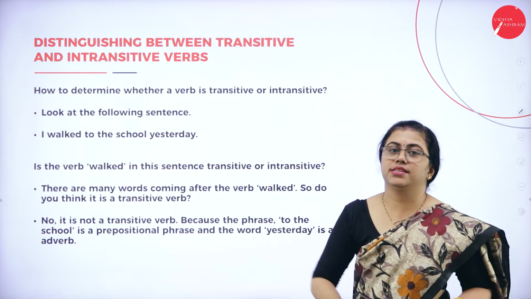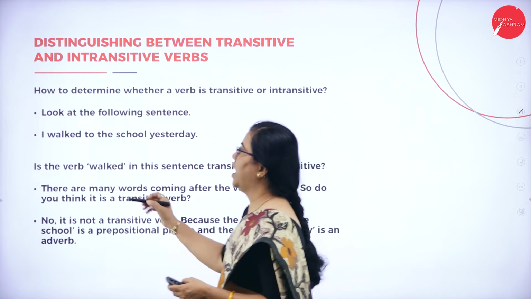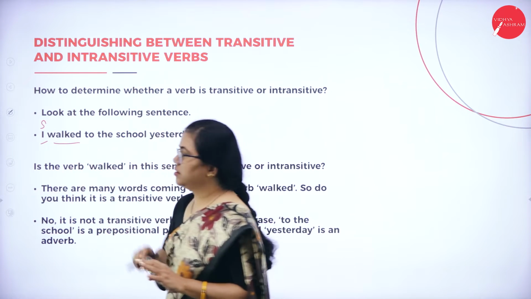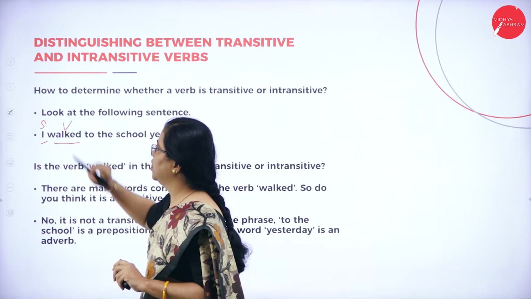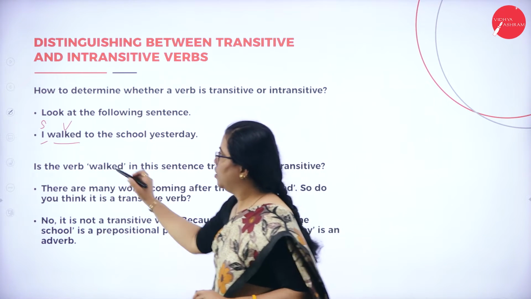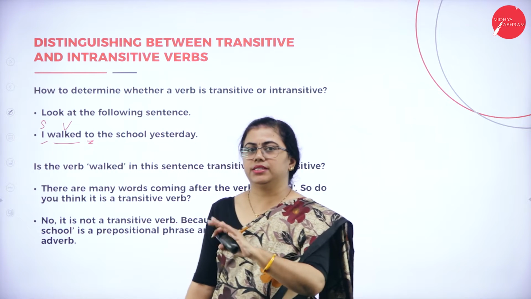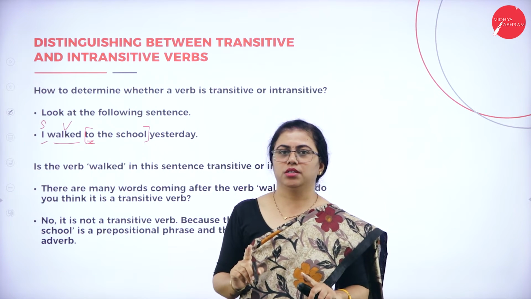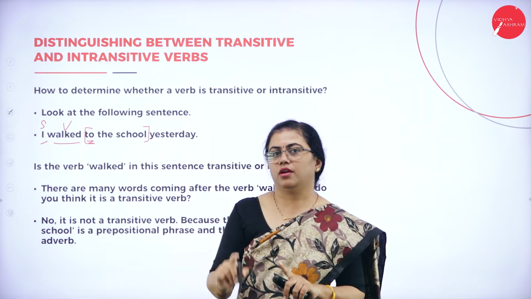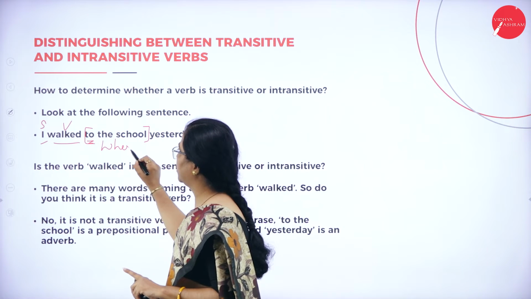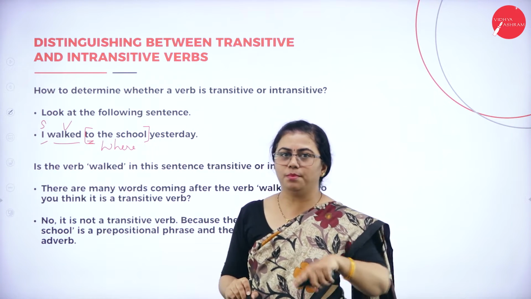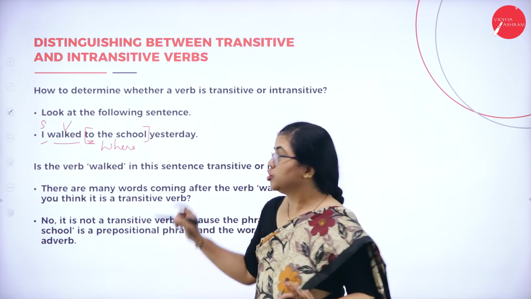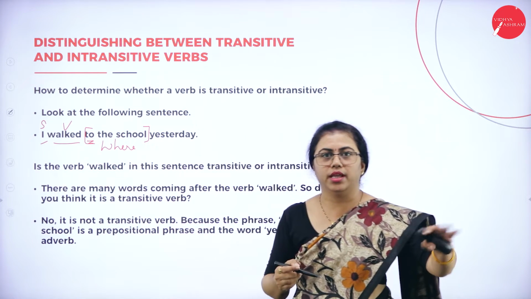So here in this sentence, I walked to the school yesterday. I, the doer of the action, so this has to be the subject. Walk, action happening, so this has to be the verb. Now, I told you to, from and all cannot be considered as objects. To the school. I walked to where? The question will be where and not what. It is telling you some place. To the school, so this cannot be considered as a noun. School alone is a noun, but to the school is not a noun.